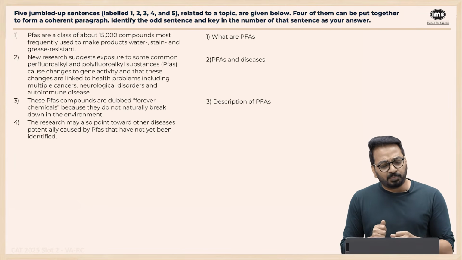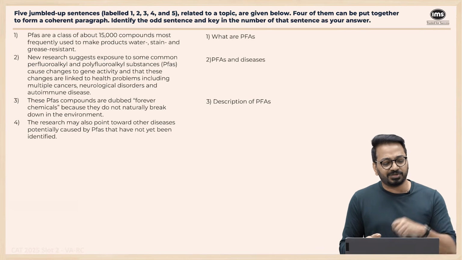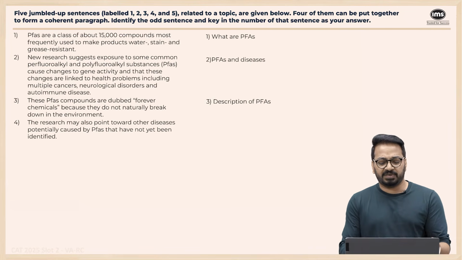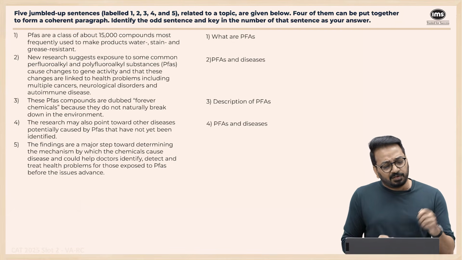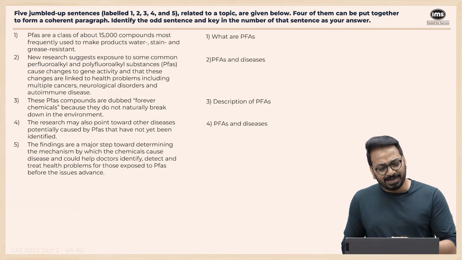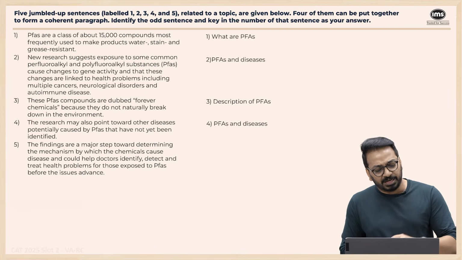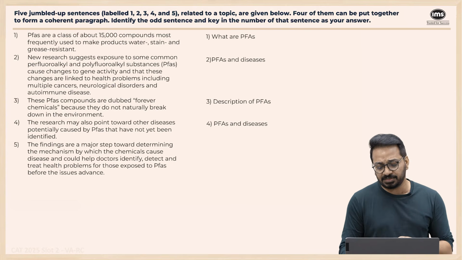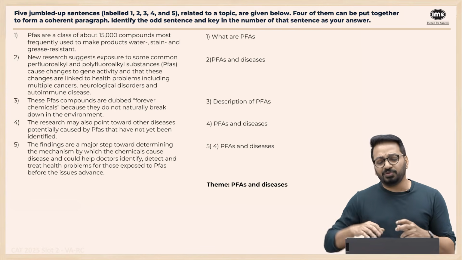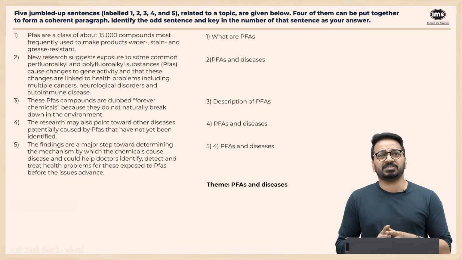The research may also point towards other diseases potentially caused by PFAS that have not been identified. Again, the label is simple: PFAS and diseases. The findings are a major step towards determining the mechanism by which chemicals cause disease and could help doctors identify. Again, this is about PFAS and diseases. So if you know, this whole theme is around PFAS and diseases, right?